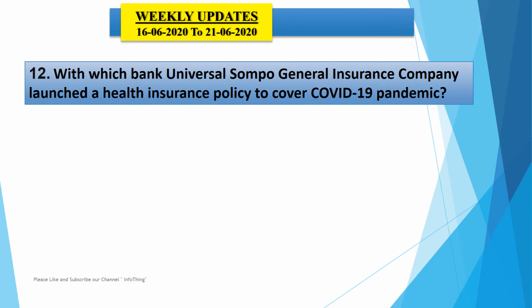Now the 12th question says, with which bank did Universal Sompo General Insurance Company launch a health insurance policy to cover the COVID-19 pandemic? It is a really important question. The insurance company name is Universal Sompo General Insurance Company. This company has launched a health insurance policy to cover the COVID-19 pandemic. It has tied up with which bank?